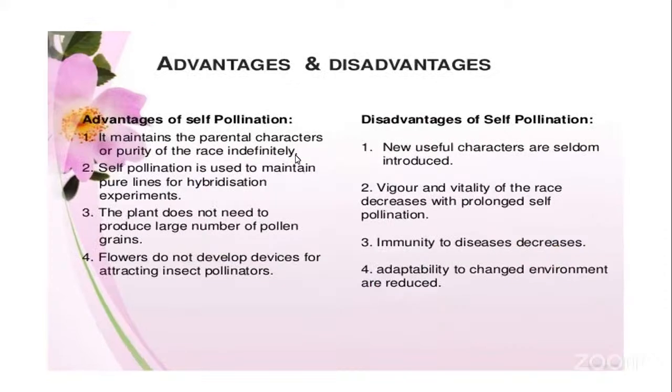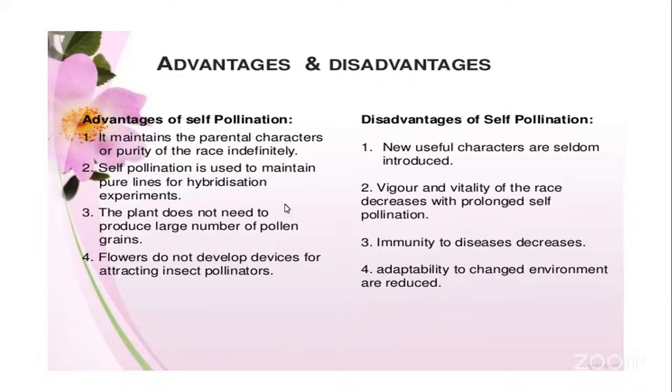Right. So what are the advantages of self-pollination? It maintains the parental characters or purity of the race. Self-pollination is always used to maintain pure lines for hybridization experiments. And the plant does not need to produce a large number of pollen grains.